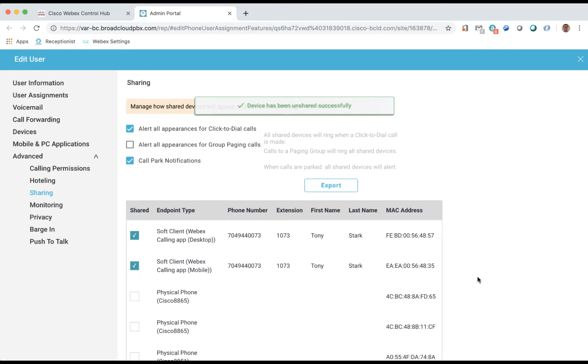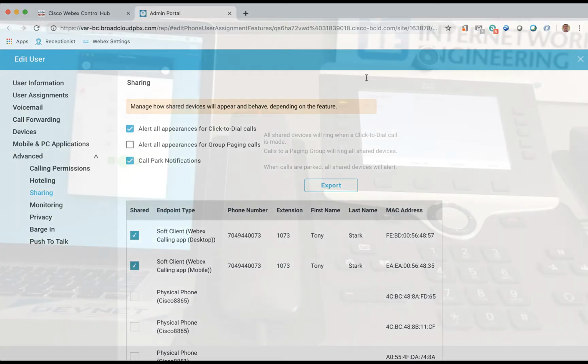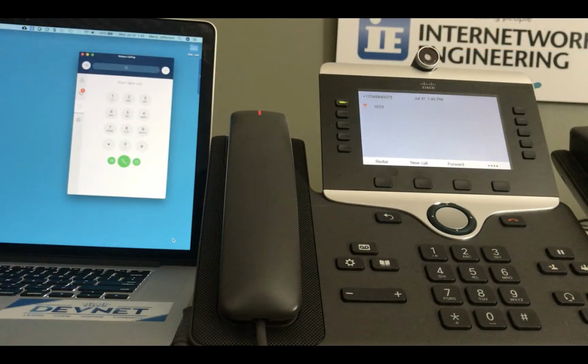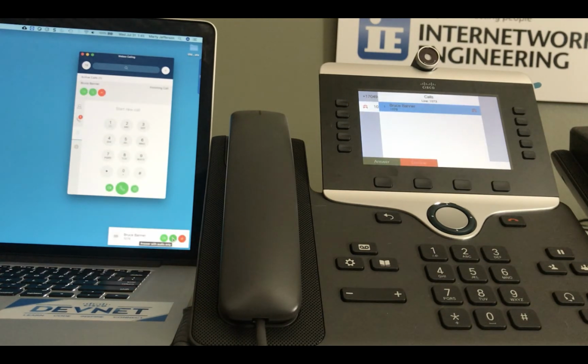Now that we have seen how to configure line sharing, let's see how it works. We have a physical phone and a PC application configured with line sharing for this user. When we place a call to the extension or DID number of the user, both the physical phone and the PC app ring. The user can answer the call from either device.